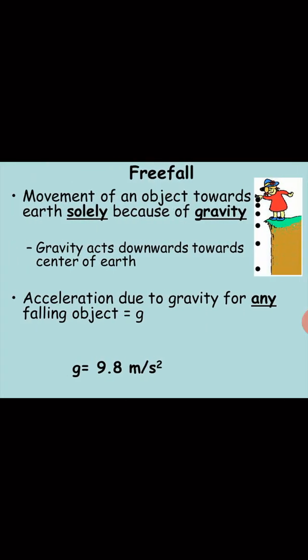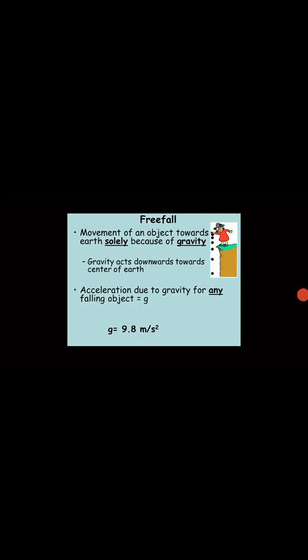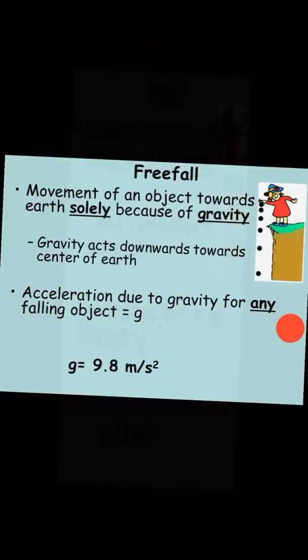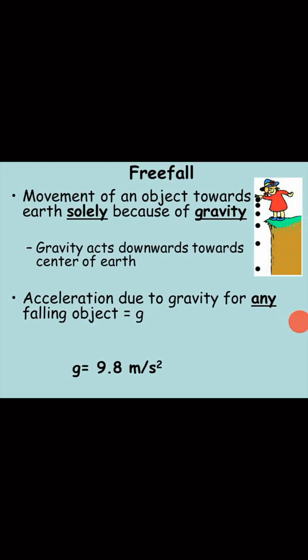Now what is the value of this g? Whenever you allow an object to fall from a height, it will fall on the earth. Ultimately it will fall on the earth, whether you are standing on a high hill, on a table or on a chair. When you drop it, it ultimately reaches the ground, or earth.